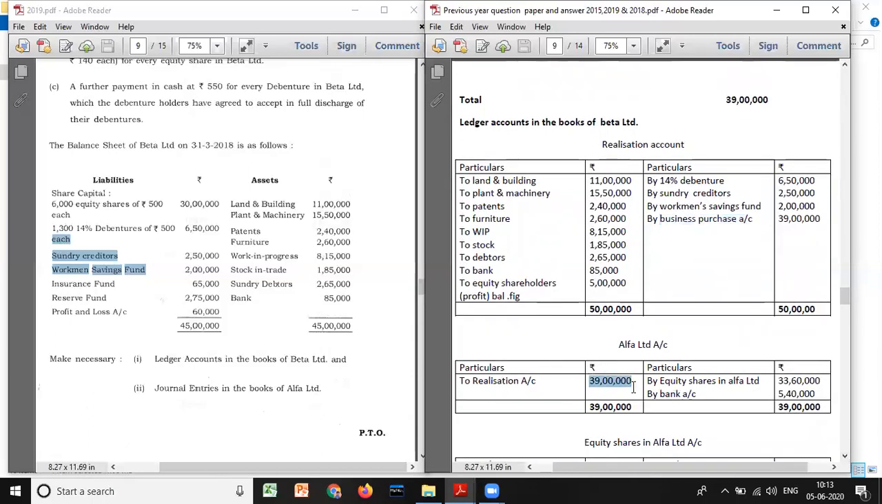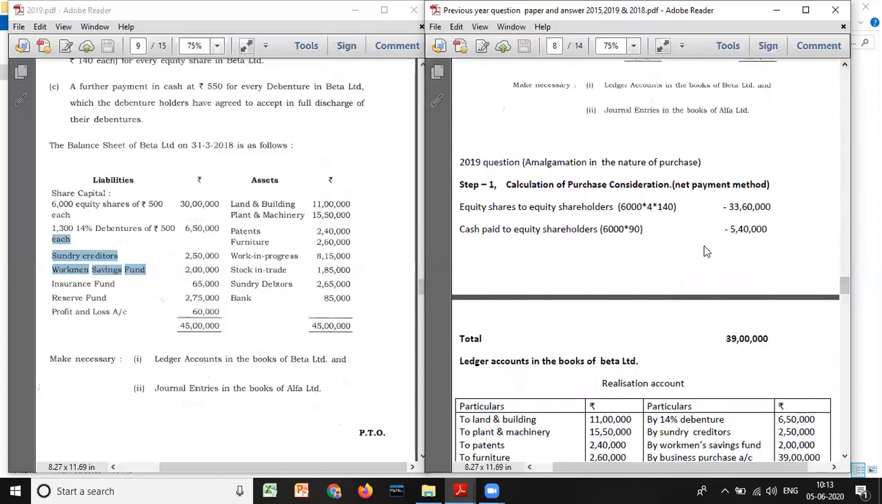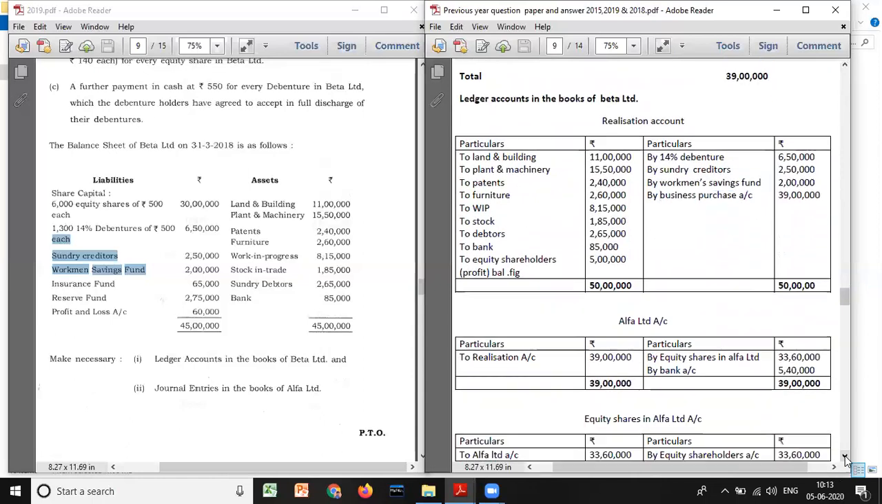So look here, realization account is debited. How much? 39 lakh. So how will it be discharged? By cash 5 lakh 40,000, and by equity shares in Alpha Limited 33 lakh 60,000. That is how you have to write. By equity shares in Alpha Limited 33 lakh 60,000. By bank, I'm sorry, 5 lakh 20,000. Total it will be 39 lakh.